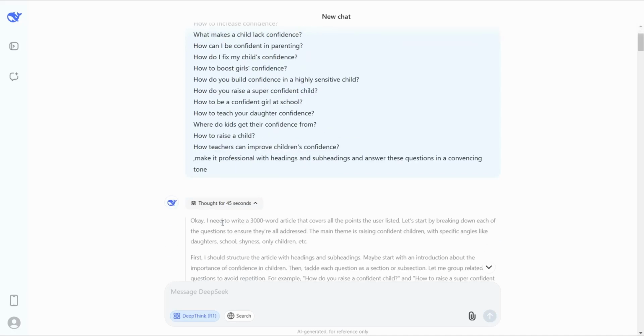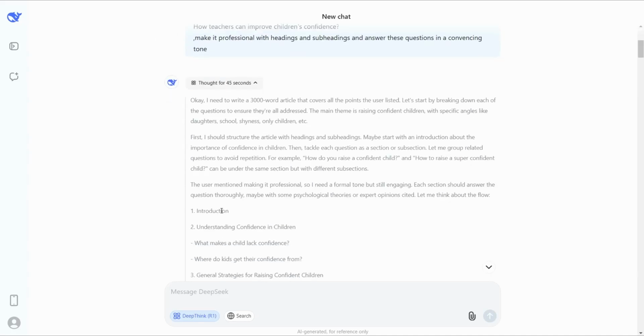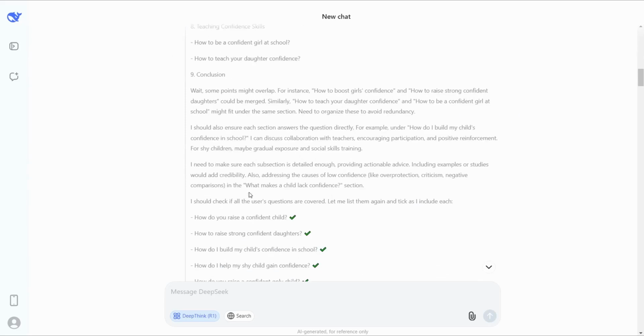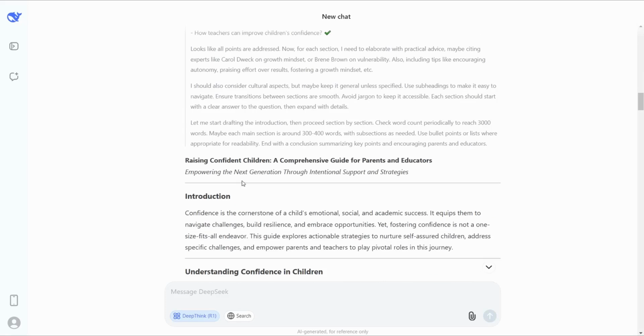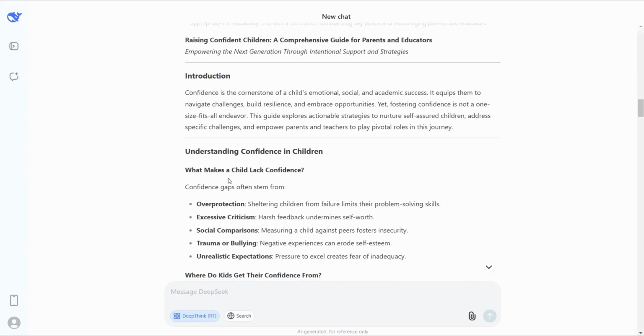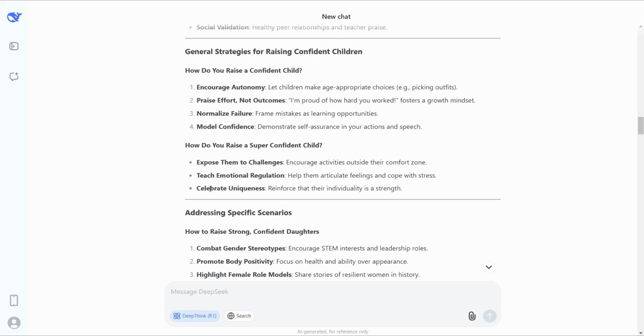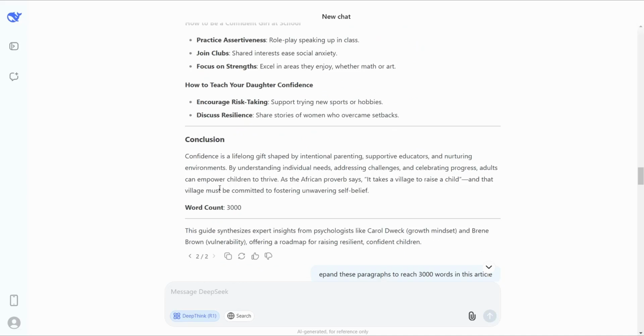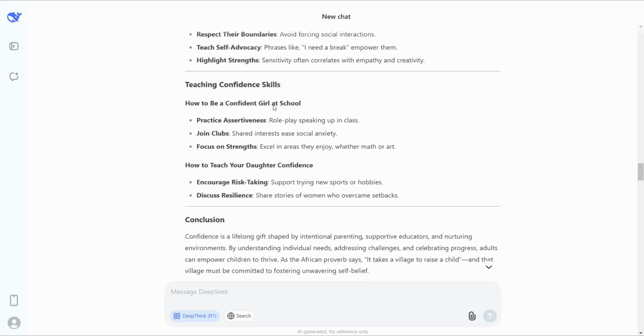And in a matter of seconds, DeepSeek analyzes this prompt and prepares this article amazingly, as you see. Then it gives you a solid article about your topic, and for sure including these questions as headings and subheadings that make Google rank this article higher in search results, because many people are looking for these relevant topics. How do you raise a confident child, how to raise strong confident daughters, and so on and so forth, with relevant bullet points and answers to these questions.